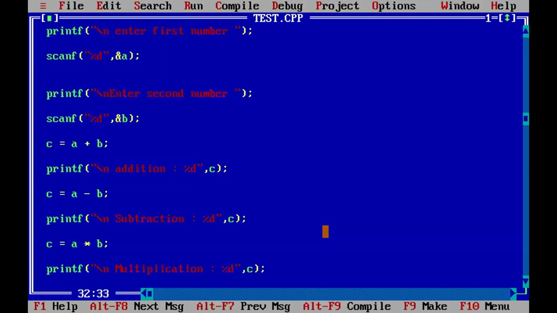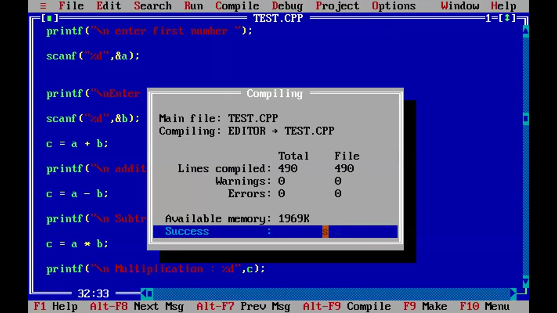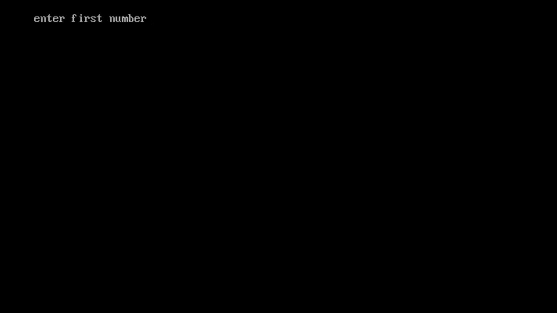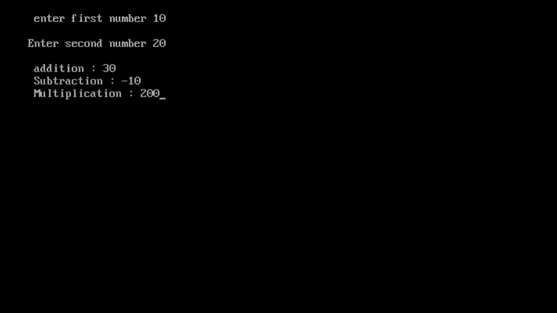Save it. Now run it. Compile success, no error. First number 10, second number 20. See, addition equals 30, subtraction minus 10, multiplication 200. So this is C programming.